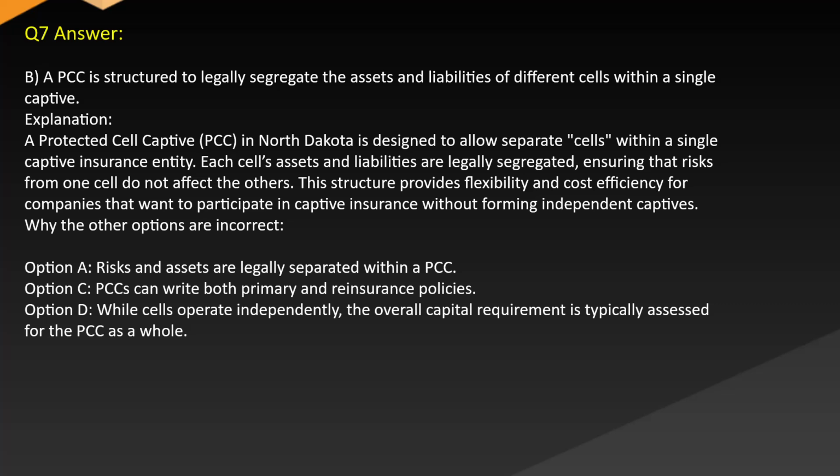Why the other options are incorrect. Option A: risks and assets are legally separated within a PCC. Option C: PCCs can write both primary and reinsurance policies. Option D: while cells operate independently, the overall capital requirement is typically assessed for the PCC as a whole.